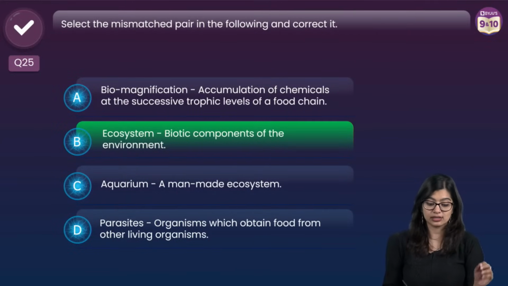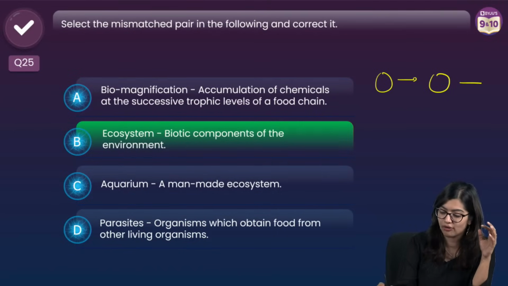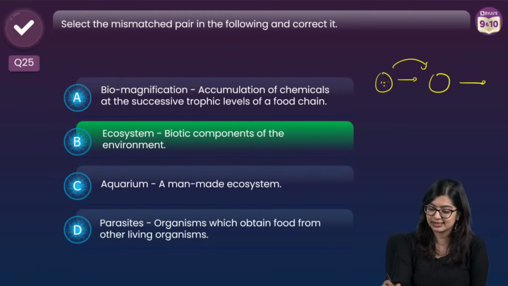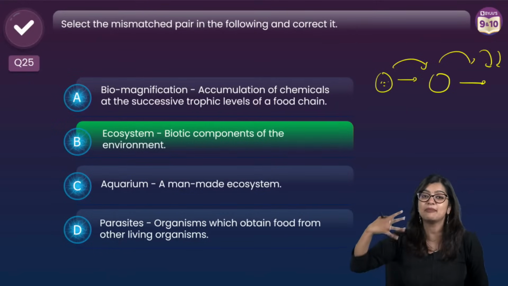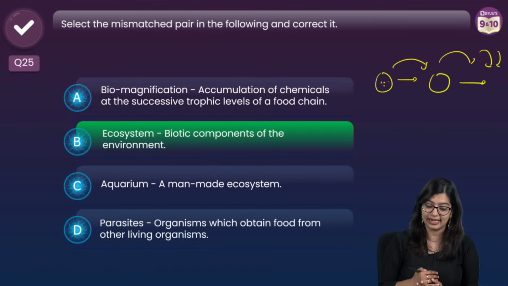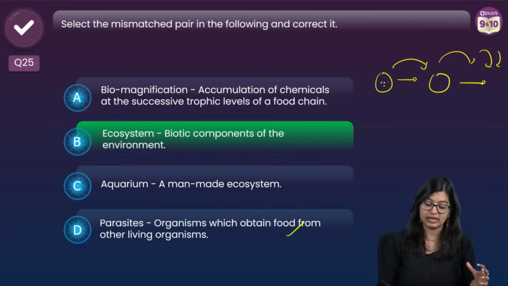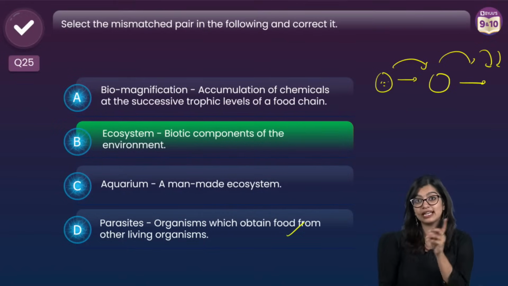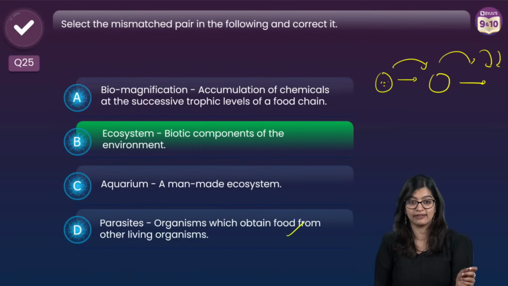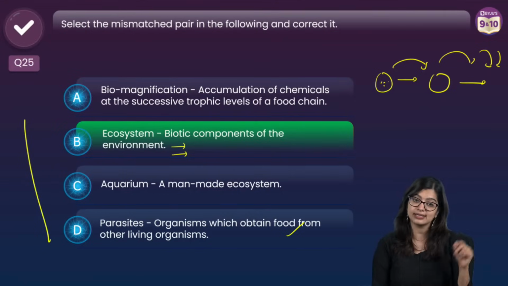Because, see, what is biomagnification? Biomagnification is the accumulation of chemicals. So if there are chemicals which have gotten accumulated at one level, they will keep getting accumulated at every trophic level, right? Aquarium, as we know, is a man-made ecosystem. And of course, we know that parasites are those organisms which mainly obtain food from other living organisms. But what is an ecosystem? An ecosystem is where both biotic and abiotic components of the environment are there, which interact with each other. Which is why in this case, the correct answer is option B.